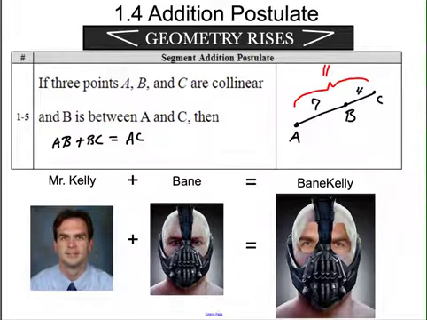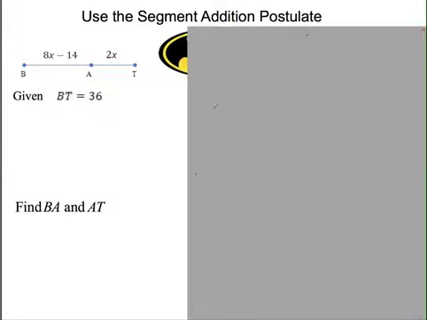Let's see how you're going to see it in your book here. The Segment Addition Postulate, as this example. So of course I got Bat here. Given BT is 36, BA is this chunk, AT is 2x, the whole thing, so this bracket means everything is 36. Can we set up an equation to show this? Sure, this chunk plus this chunk is the whole thing. So 8x minus 14 plus 2x equals 36.